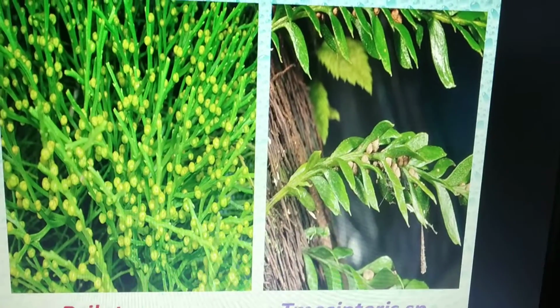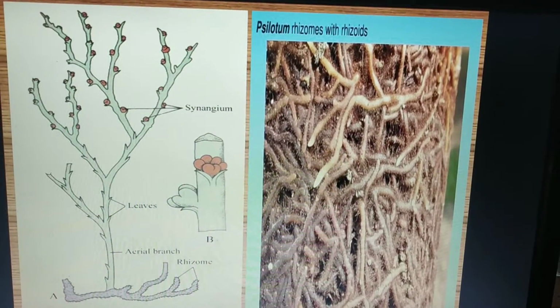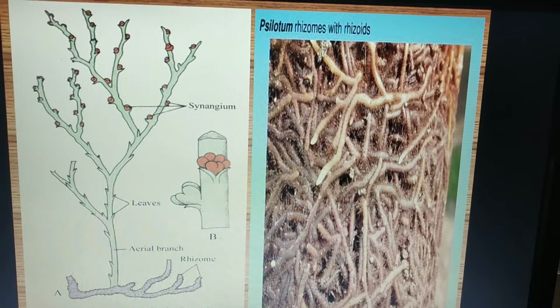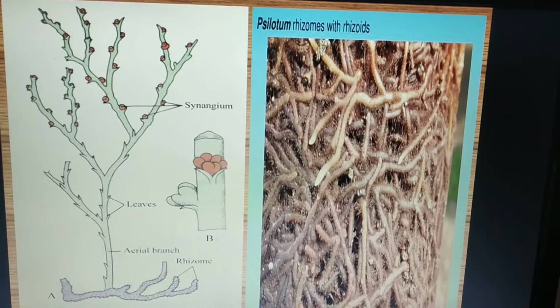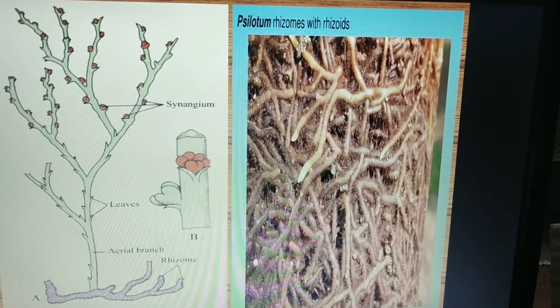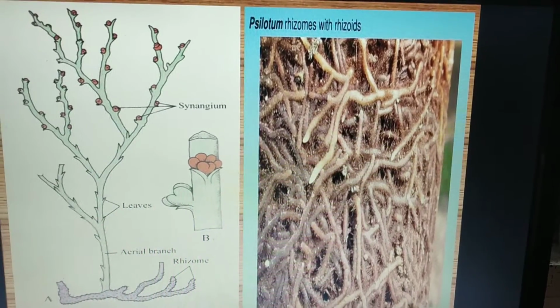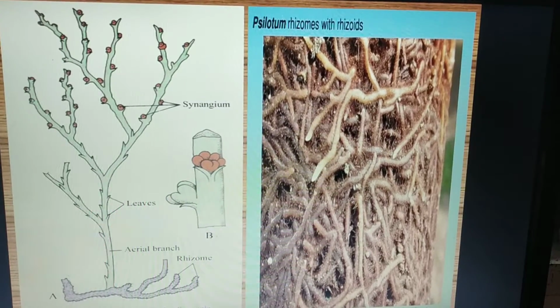In the next slide, you can see two images. One is of a complete plant showing the synangia, and the other one is the Psilotum rhizome with rhizoids. Coming to the rhizomes with rhizoids, if I focus more upon Psilotum, this group of plants does not have proper roots.